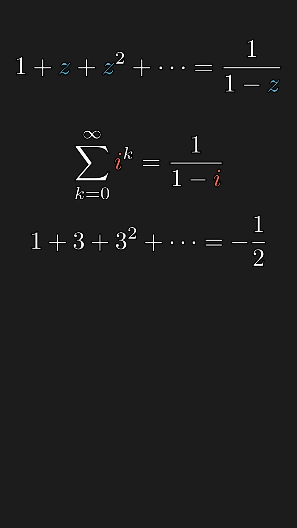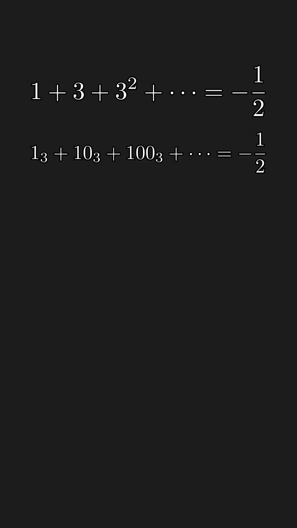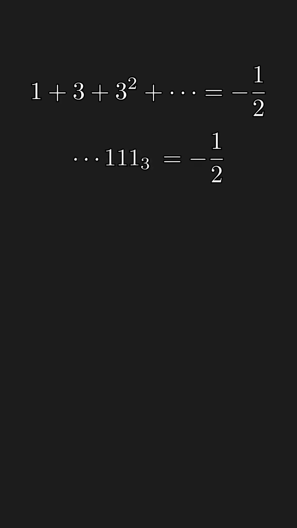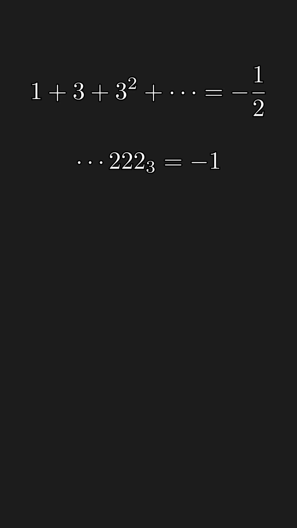There is a sense that this series actually converges. Let's rewrite the left side using base 3 numerals. And let's concatenate the sum into a single base 3 number with infinitely many trits. But for all practical purposes in this video, we only have 3 fingers. Then we can multiply both sides by 2, and we want to show that this number plus 1 indeed is 0.